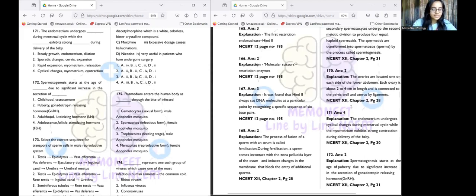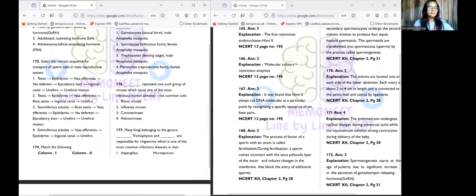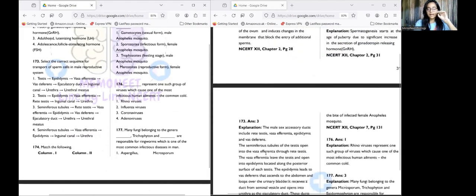Moving to question number 173. We have to select the correct sequence for transport of sperm cells in the male reproductive system. So let's just study one correct sequence and remember only that instead of focusing on all the other options, which may cause confusion. So the answer is option number 3, which is this.